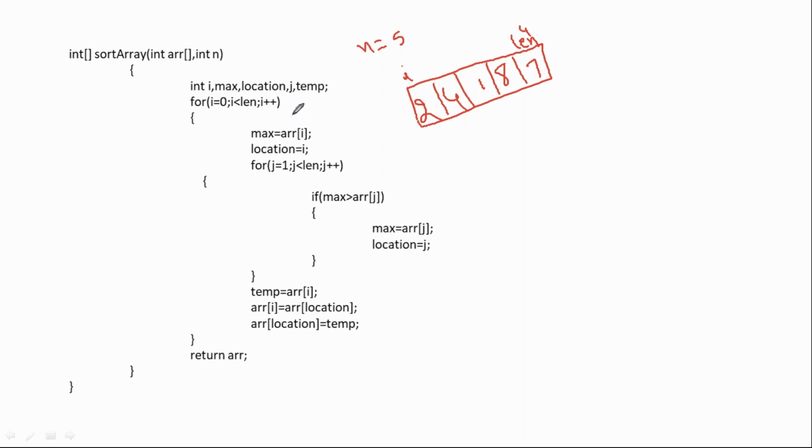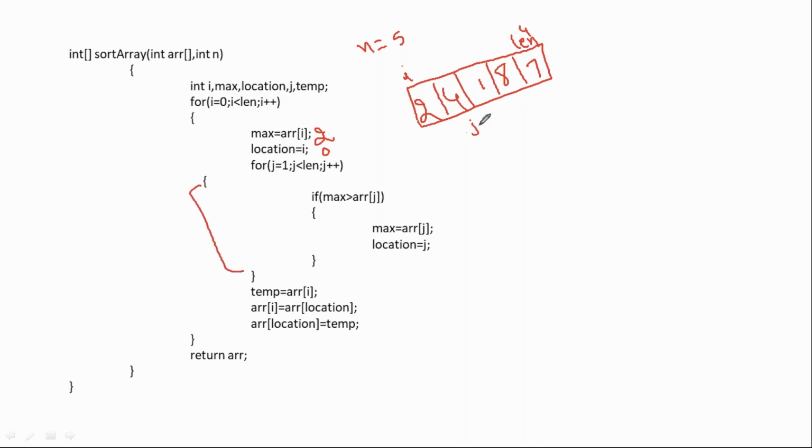As of now, max value is the first element, so max value right now is 2, and location equals i, so location is 0 as of now. Then we keep searching, j value started here. Max is 2, is 2 greater than a of j which is 4? Condition false. Condition false means max will not get updated, location also will not get updated.